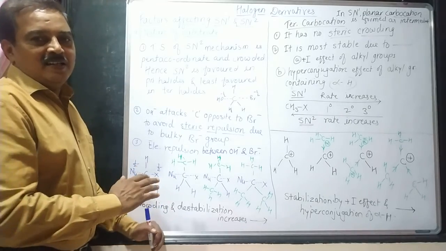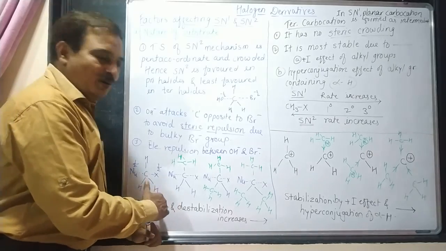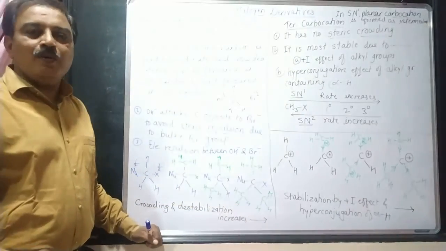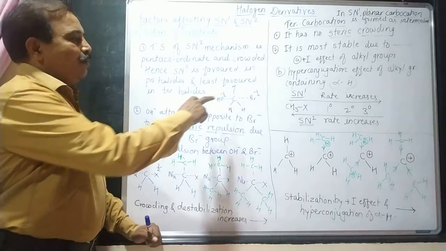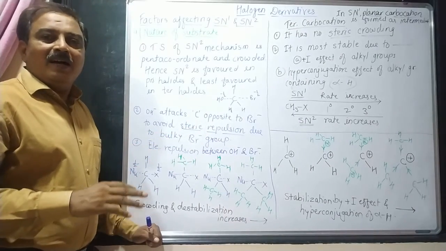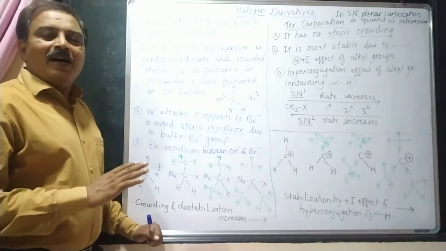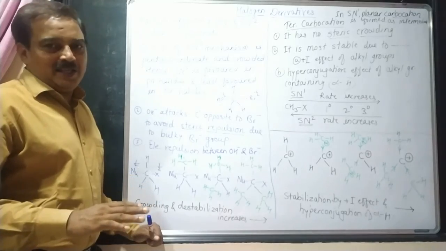That means the possibility or rate of the SN2 mechanism goes on decreasing from left to right. Therefore, only primary alkyl halides form a penta-coordinate transition state. Therefore, a primary alkyl halide follows the SN2 mechanism, and a tertiary alkyl halide will not follow an SN2 mechanism.